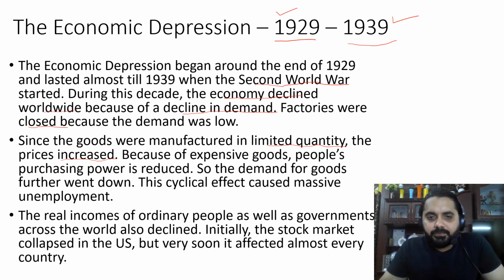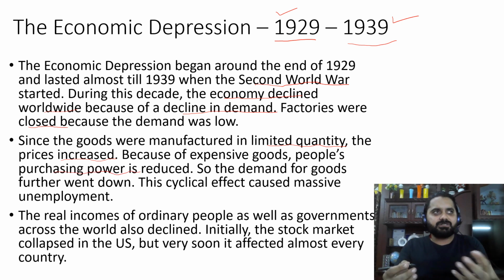So normal products even got expensive. Why? Because there is limited quantity available in the market. So since there is limited quantity of goods available in the market, the prices of normal goods also became expensive. Because of all this, the purchasing power of the people reduced. Now, what is this purchasing power?